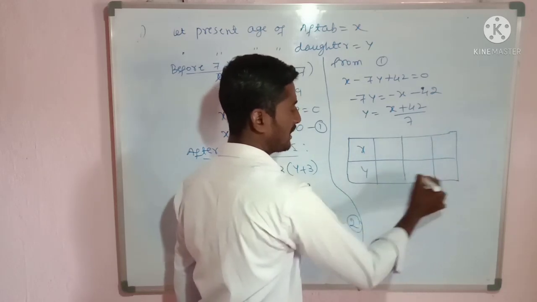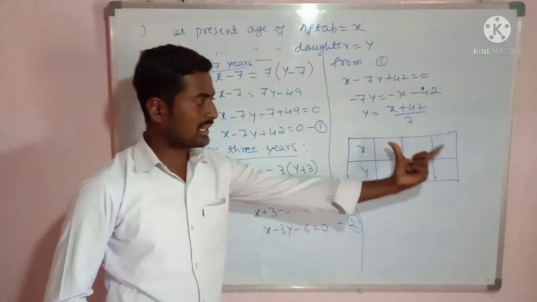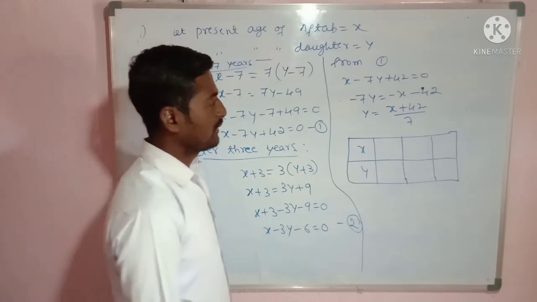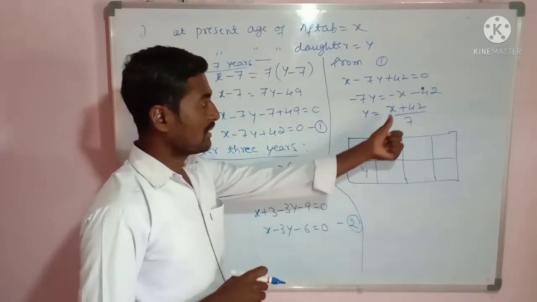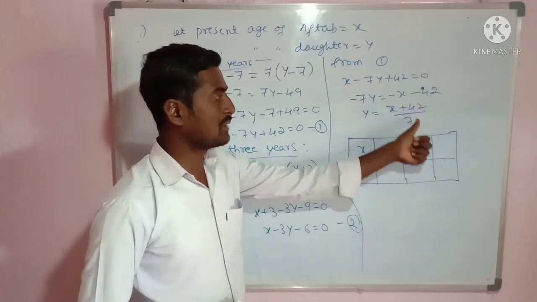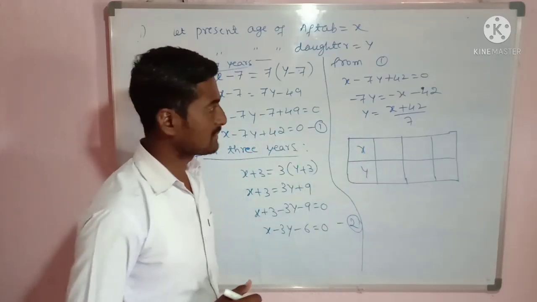Already I said you. Okay. So minimum two values. Here I have taken 3 values, or 4 values also you can take. But I have to choose the value of x such that I must get y as an integer, meaning the numerator must be divisible by 7. In that way I have to take the values of x.